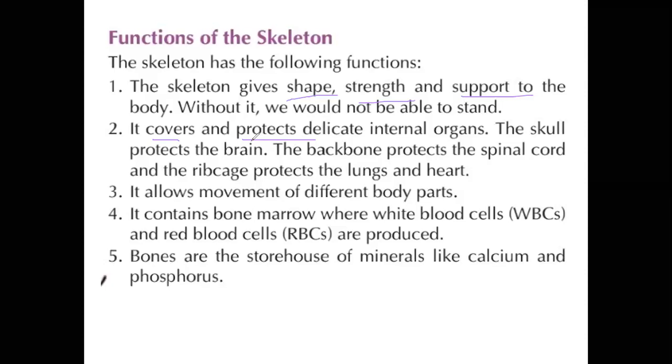Delicate organs like the heart and lungs are protected by our ribs. The skull protects the brain, the backbone protects the spinal cord, and the rib cage protects the lungs and heart. Understand? It also allows movement of different body parts.